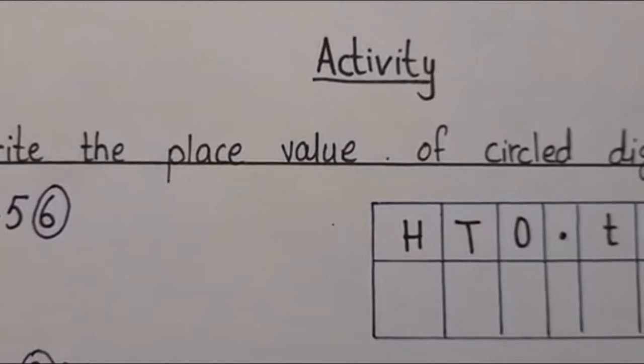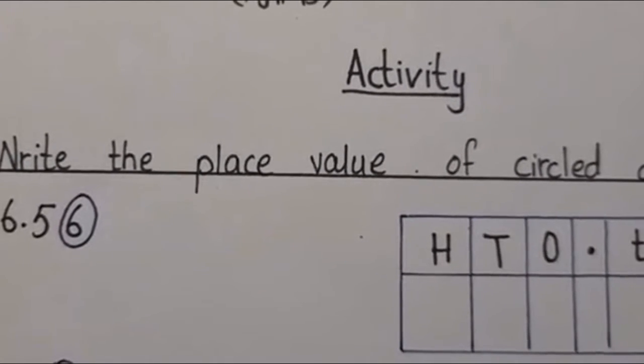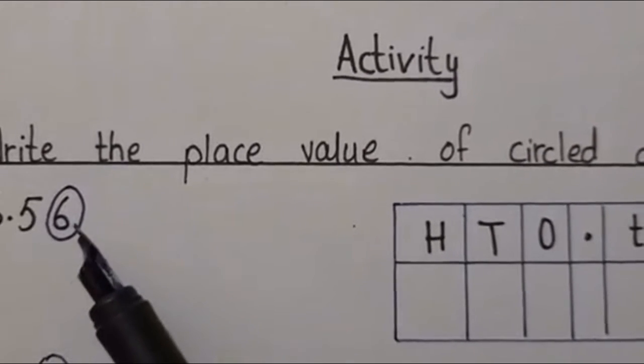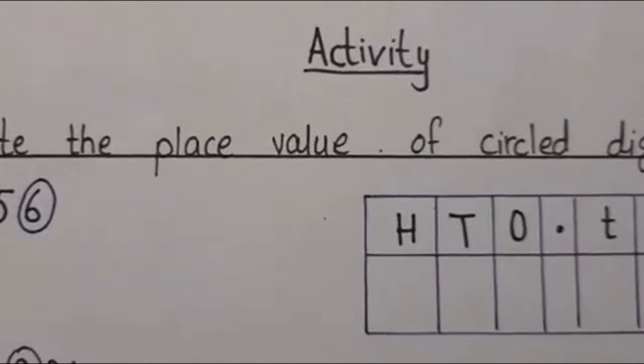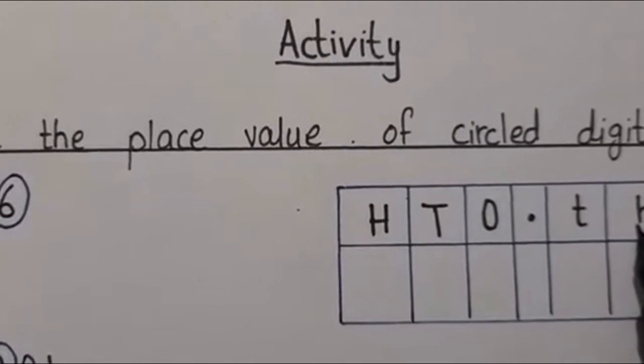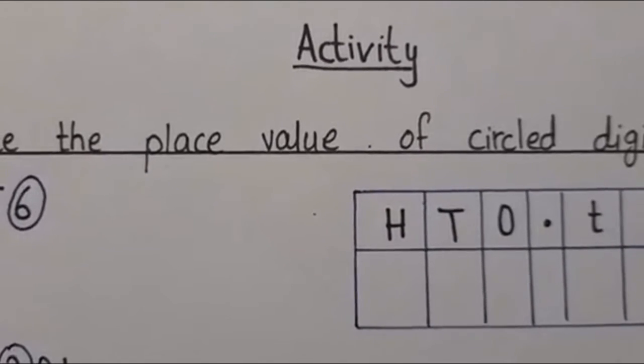It is 6.56. Here you can see this is the second number after the decimal point. After the decimal point, the second number's place value is 100th. So let's write it.